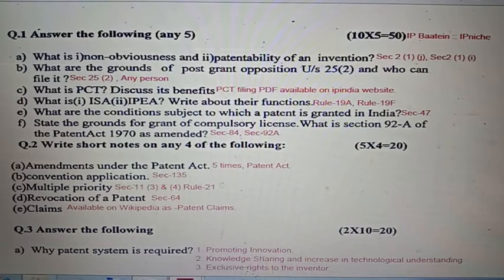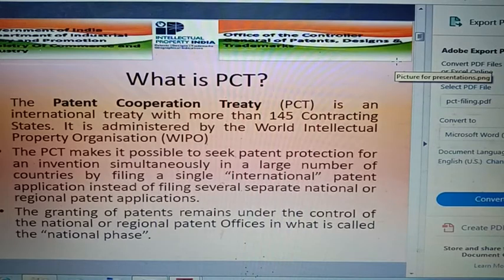Question number 1C, what is PCT? Discuss its benefit. Kindly see the PCT filing PDF available on IP India website. Kindly have a look.